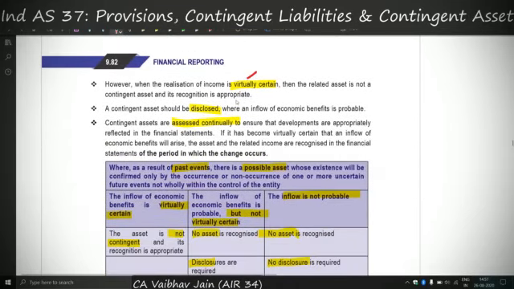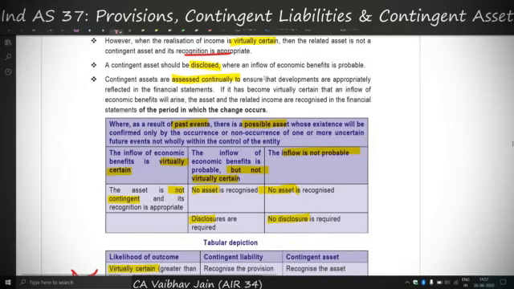And when the realization is virtually certain, in that case the related asset is not a contingent asset and recognition is appropriate. See, virtually certain, we used the word earlier also. So if the conditions change and if the facts which were not known earlier become virtually certain, in that case a contingent liability or a contingent asset may actually have to be recognized in the books. So in case of contingent liability, we might have to make an actual provision in our books for a liability, and in case of contingent asset, we might have to actually recognize an asset in our books. And contingent asset is to be disclosed, and again the continuous assessment part is here because of the change in conditions for which we might have to actually recognize an asset.